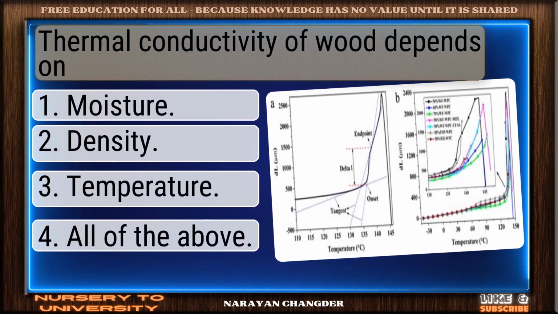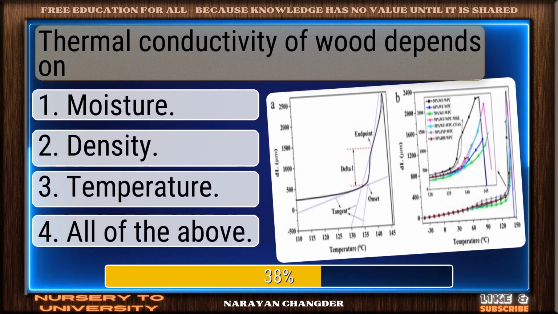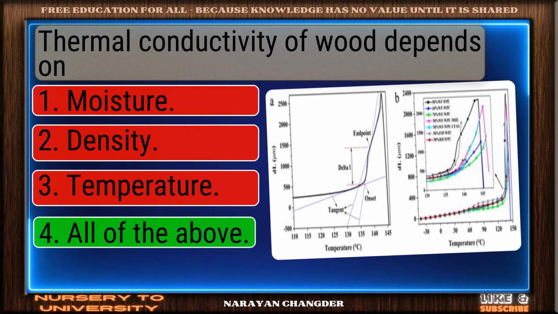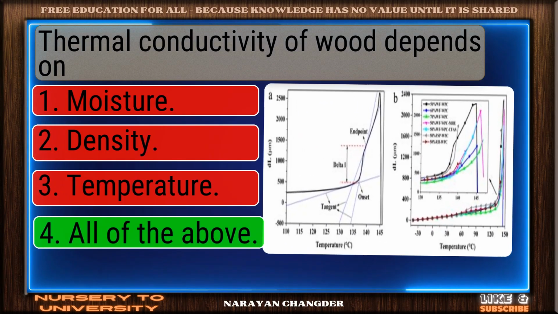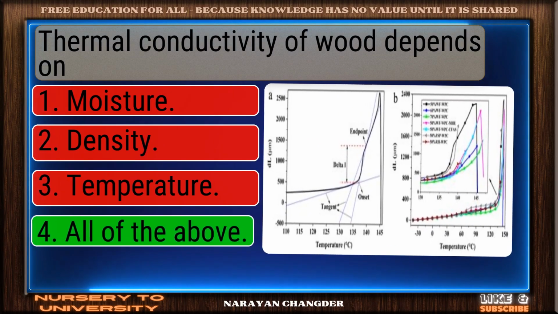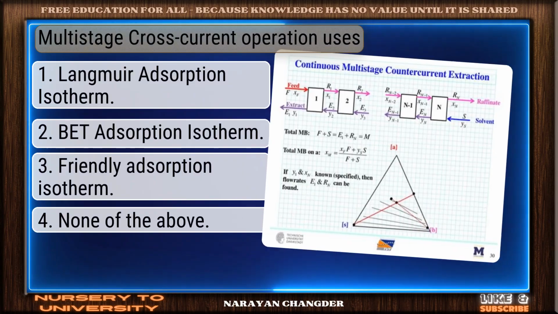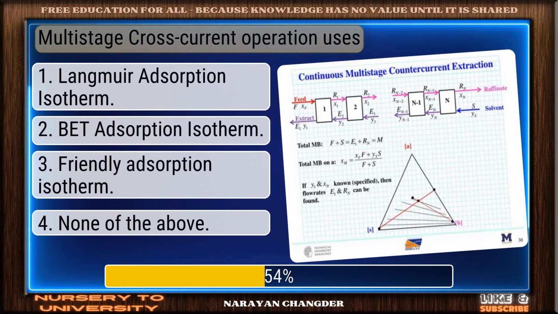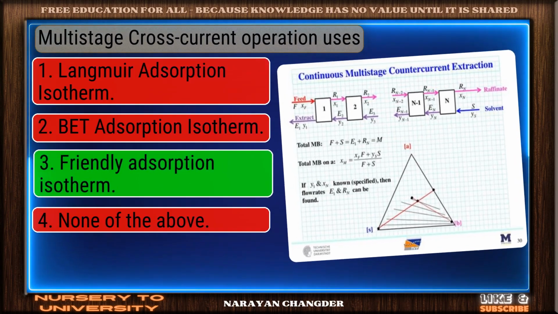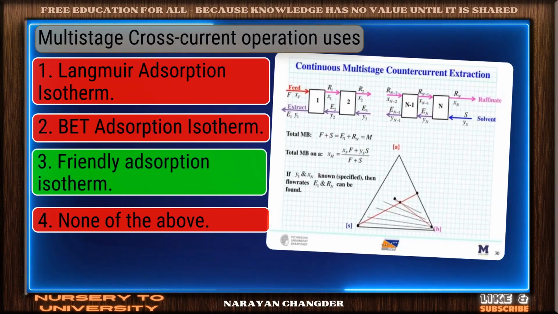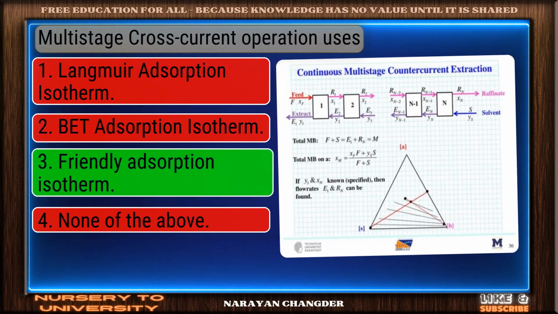Thermal conductivity of wood depends on. Nicely done. All of the above is a solid answer. Multistage cross-current operation uses. Exactly. Freundlich adsorption isotherm makes sense, and it is right choice.